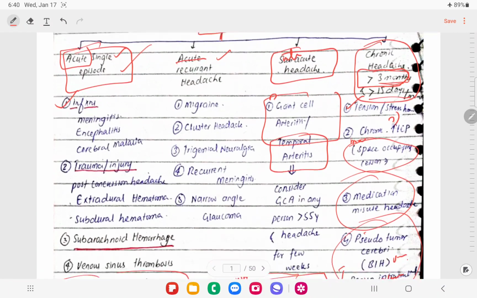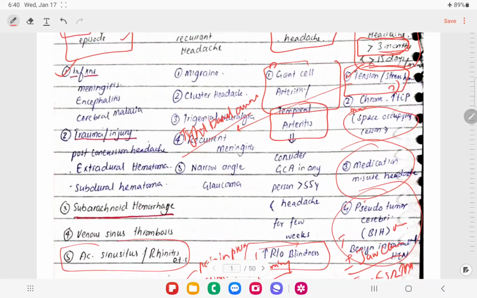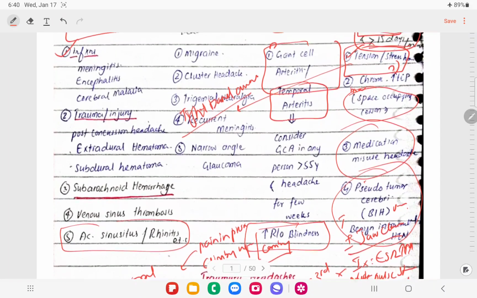For tension headache, the patient will have a tight band around the head, right? It will be a bilateral, non-pulsatile headache. The diagnosis will be clinical and the CT will be normal.